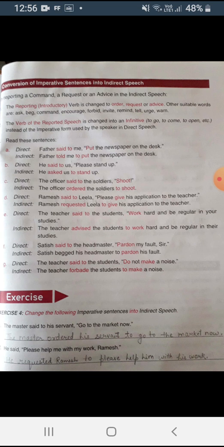Related to this, exercise 4 is there. Solve exercise 4 on your own and then match the answers from solution PDF. Next is how to convert interrogative sentences into indirect speech. Now, when we did active to passive, I told you that interrogative will remain in its interrogative form. Okay, we cannot change its form, but here slight changes are there.